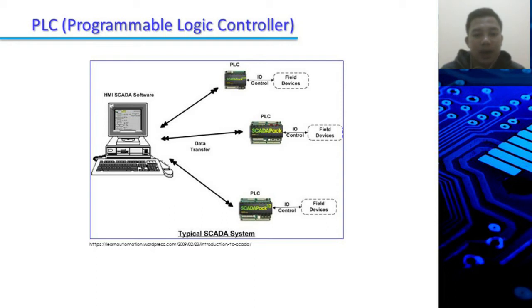PLC in SCADA systems are usually placed on the RTU, so PLC is a subsystem of the RTU. This PLC is in charge of processing or retrieving data from the transducer or sensor transmitter, which also makes it possible to control the system at the RTU. For example, it is used for valve opening setting.